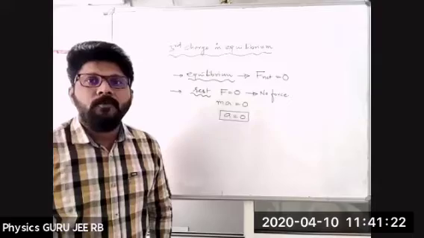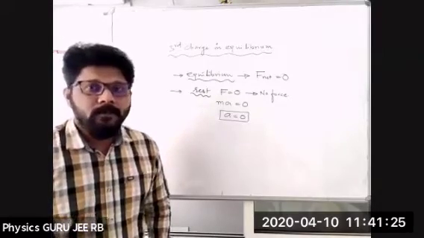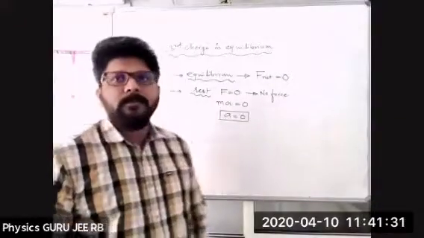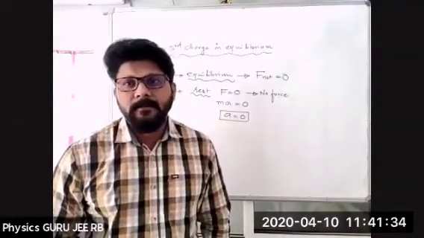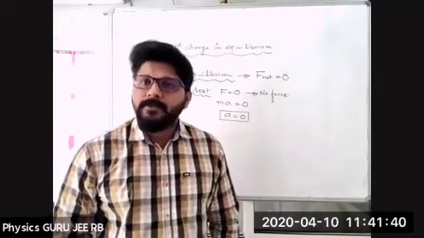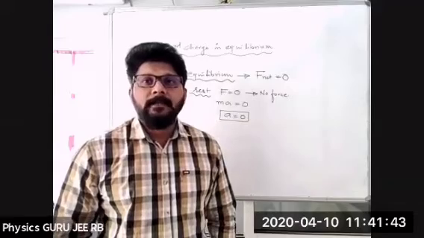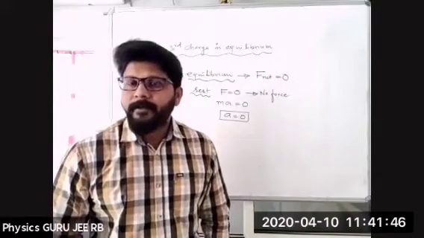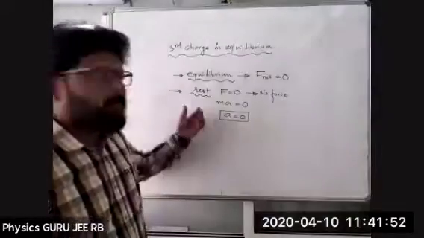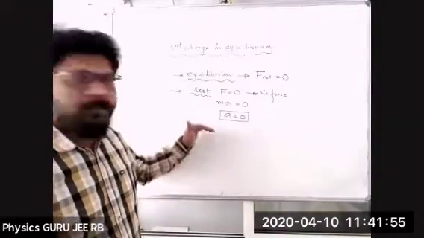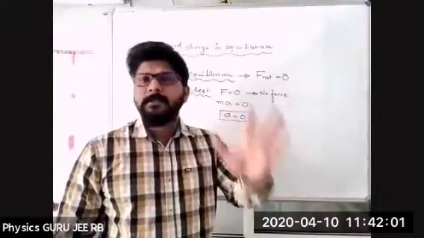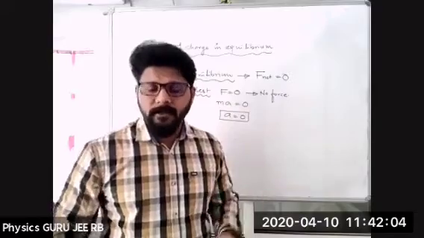Harshini told that net force is 0 means forces will act on the body, but they will get cancelled. Very good, Harshini. Force will be acting, but it will get cancelled. Either it is 2 or 3 or 4 forces, whatever it may be, the net force will become 0. Force will act, net force is 0, so the body should be at rest. This is the basic concept one should know to start this work. So one should know what equilibrium is.